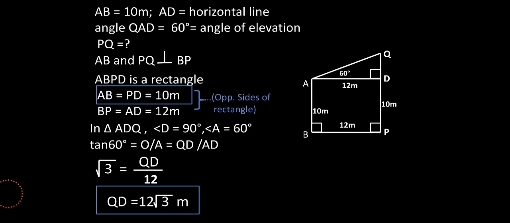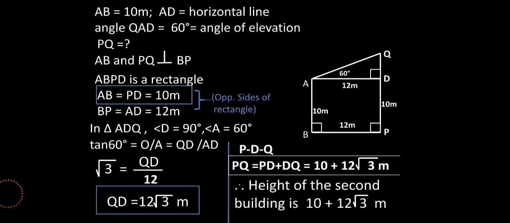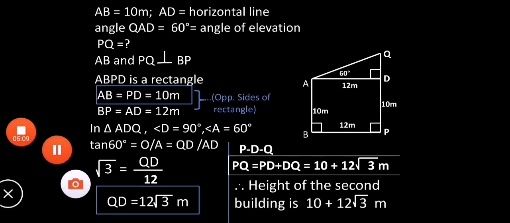So our next step will be writing the value of PQ. As we know, by the betweenness property of P, D, Q, we can write PQ equals PD plus DQ, and by mentioning the values that we have found earlier, we can find the value of PQ, and that is 10 plus 12 root 3 meters. And don't forget to write the final answer, my dears. That is, the height of the second building is 10 plus 12 root 3 meters, and this makes our first question successfully understood by all of us, I guess.